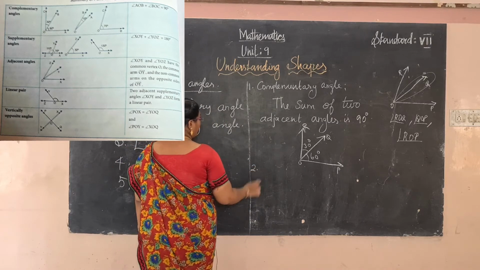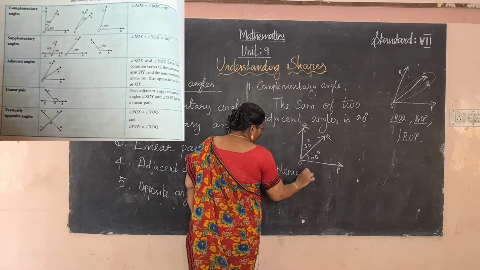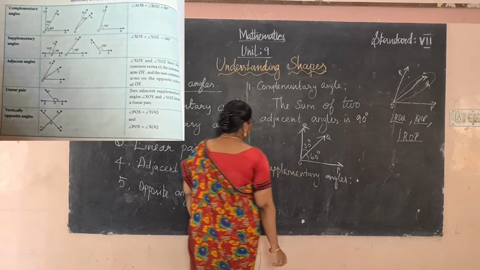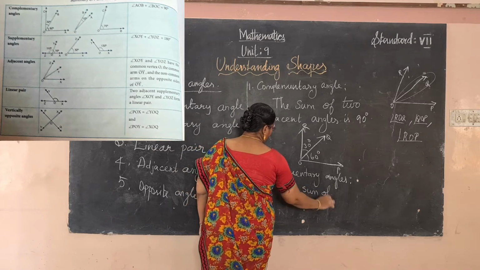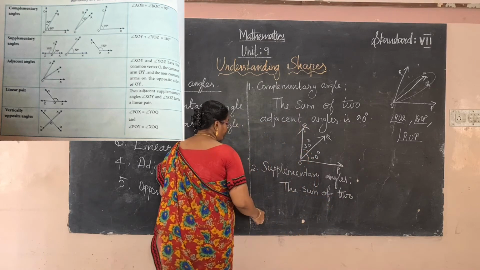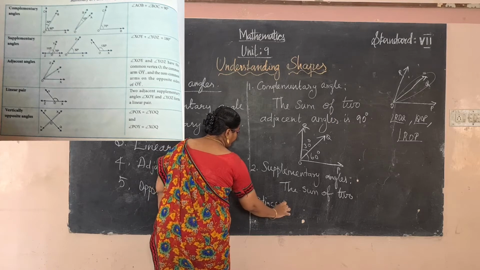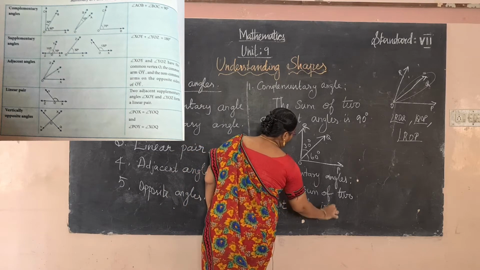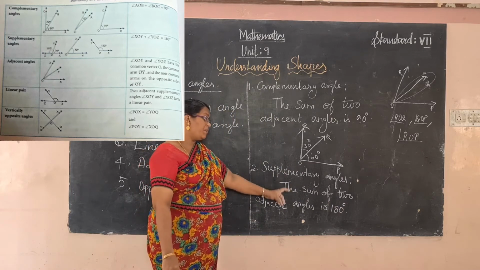And the second one, supplementary angles. The sum of 2 adjacent angles is 180 degrees, then it is called supplementary angles.